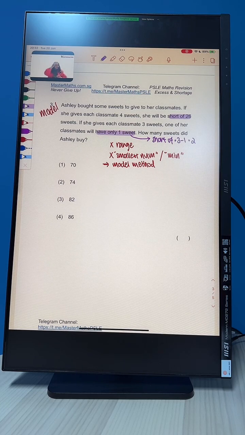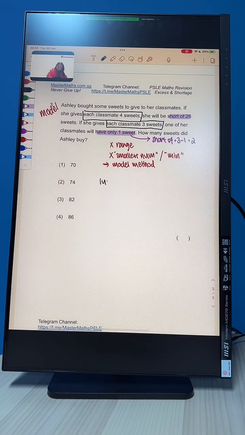Alright, with this, let's start our model method. Before we start drawing, we are going to call something our 1 unit so that we can later use units to solve. Since we don't know how many classmates there are, we are going to call the classmates 1 unit.